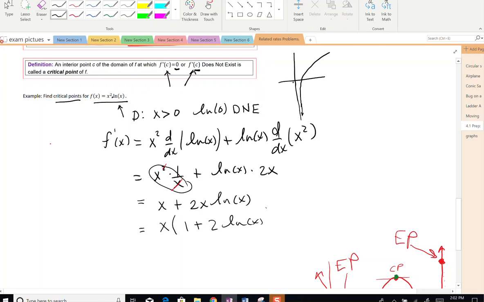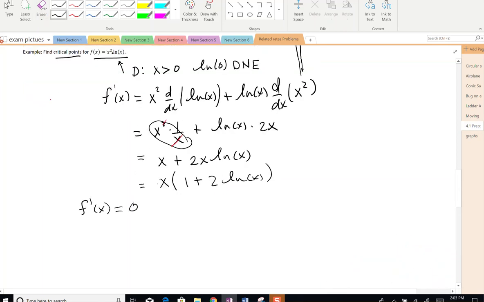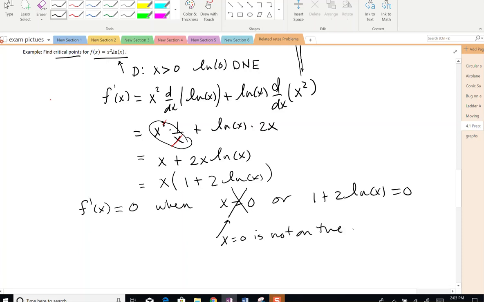So f prime of x equals 0 when x equals 0, or 1 plus 2 times the ln of x equals 0. But we cross this one out because x equal to 0 is not in the domain of f of x.